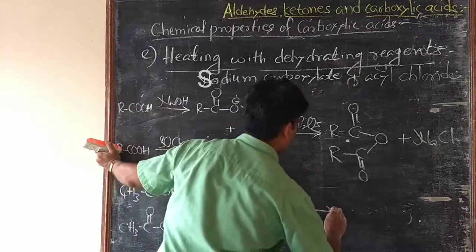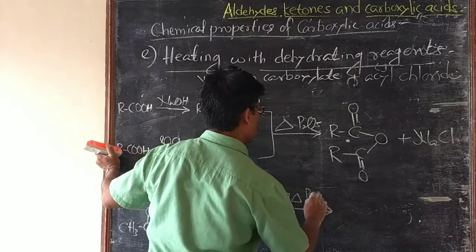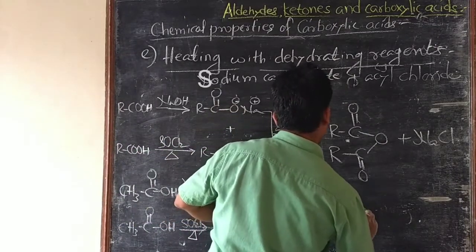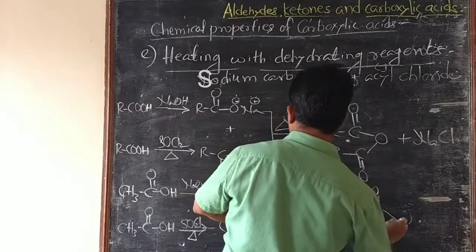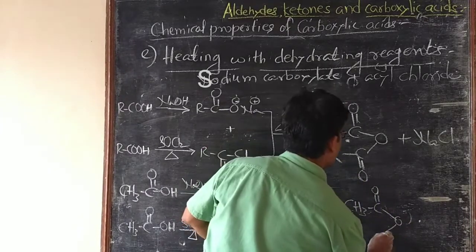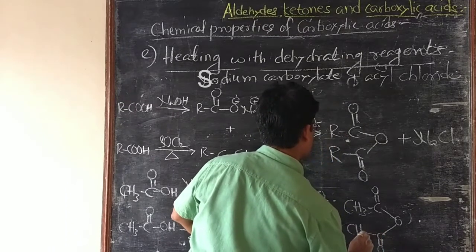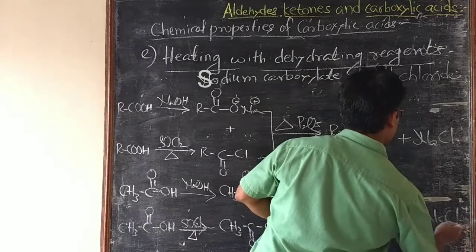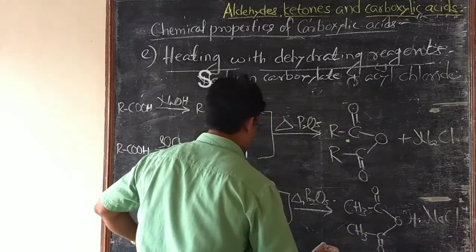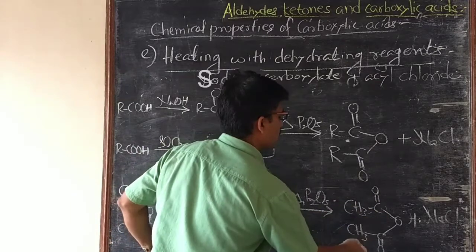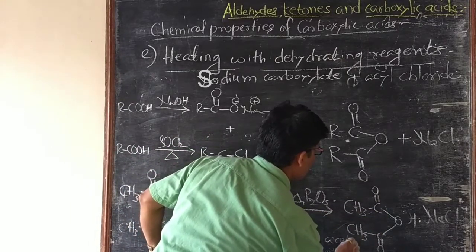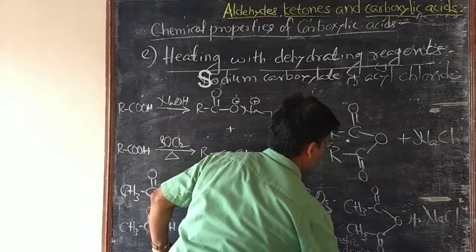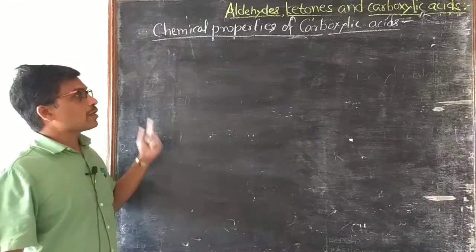These two, when heated in the presence of P2O5, give CH3C double bond O, then this oxygen and C double bond O CH3, plus NaCl, that is acetic anhydride is formed.